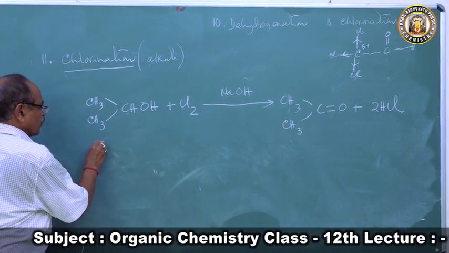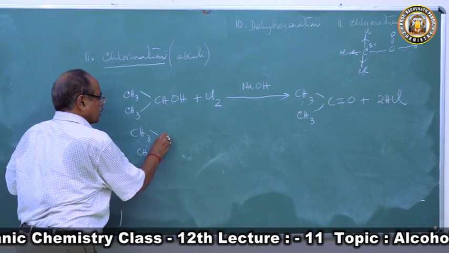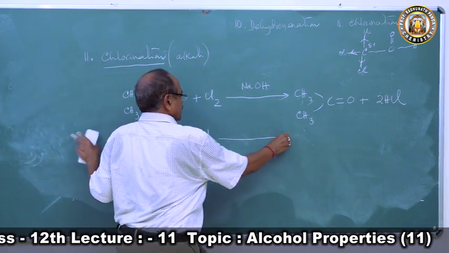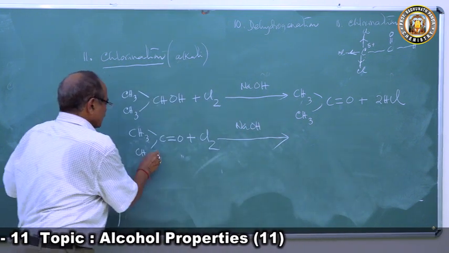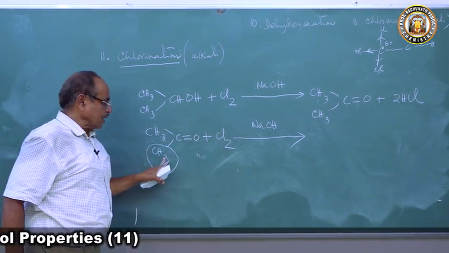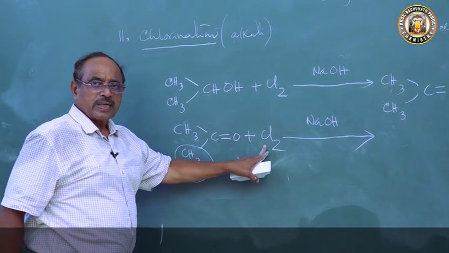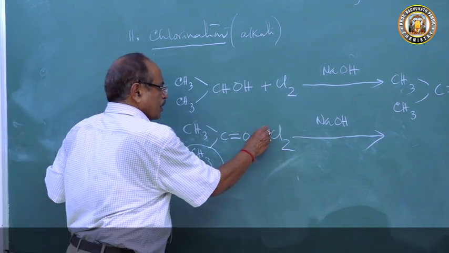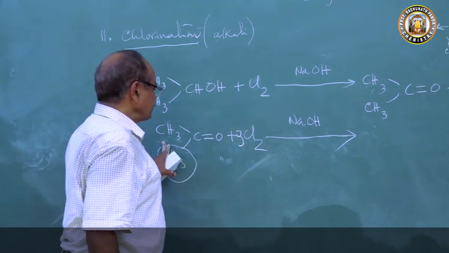Then this acetone will react with chlorine again. Why? These alkyl groups, CH3 groups, are there. So one of the CH3 groups will react with whom? With chlorine. The 3 hydrogen atoms of the methyl group will be substituted by the chlorine atoms. How many hydrogen atoms are here? 3 hydrogen atoms. So how many chlorine molecules will react? 3 chlorine molecules.